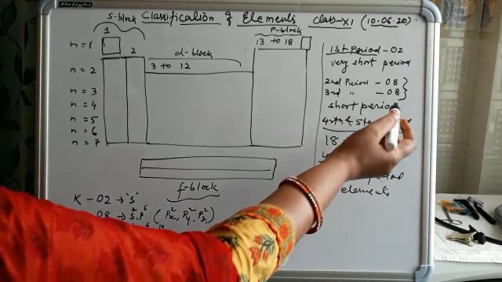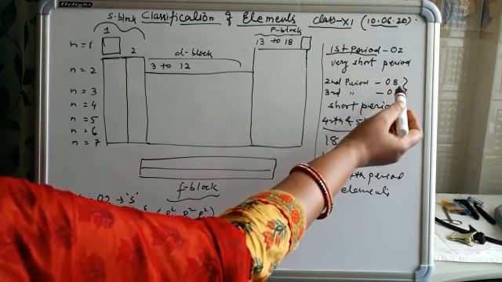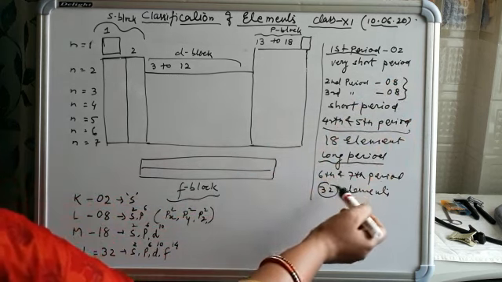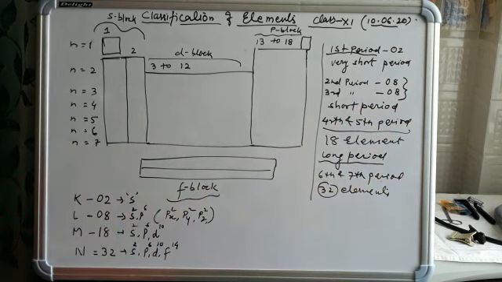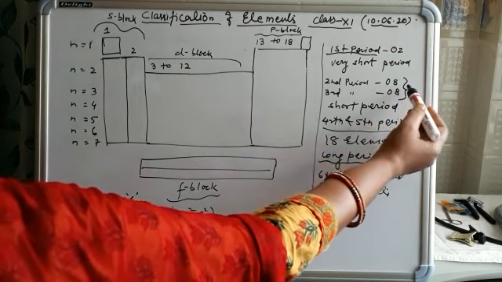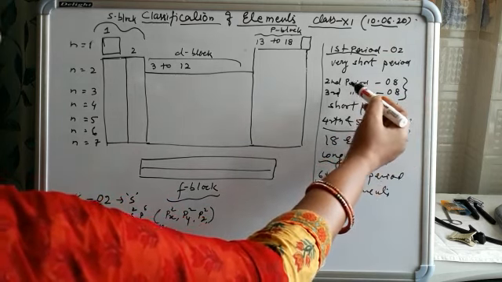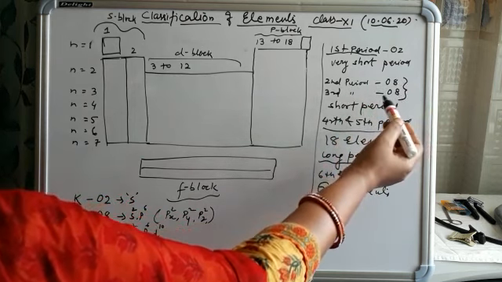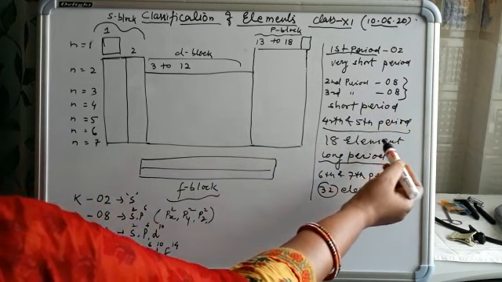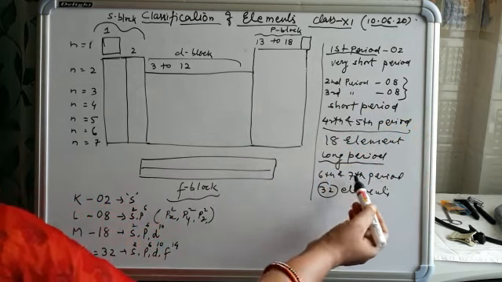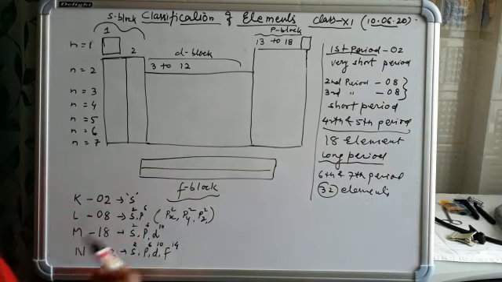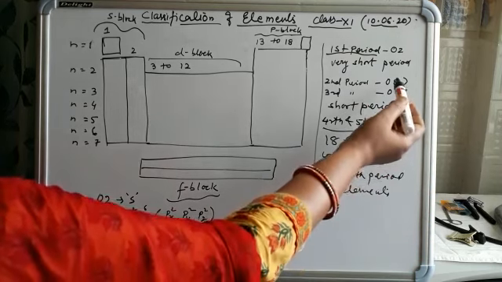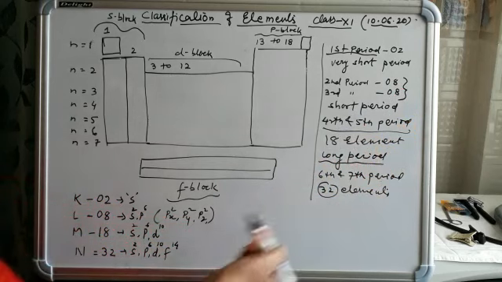So we can see here that after a certain interval, 8, 8, 18, 18, 32, the properties of elements recur or repeat, and these numbers are known as magic numbers. In the second period after 8, in the third period after 8 the property repeats, in the fourth and fifth period after 18 elements the property repeats, in the 6th and 7th after 32 elements the properties repeat. So 8, 8, 18, 32, these numbers are known as magic numbers.